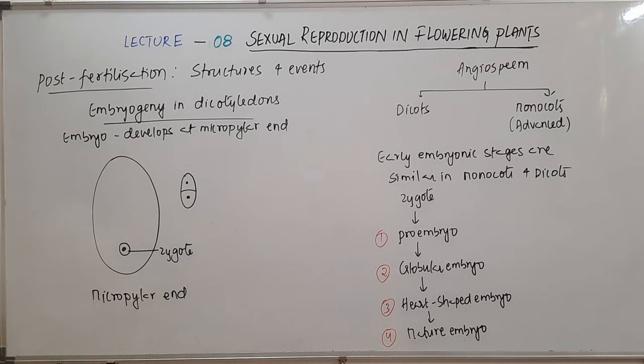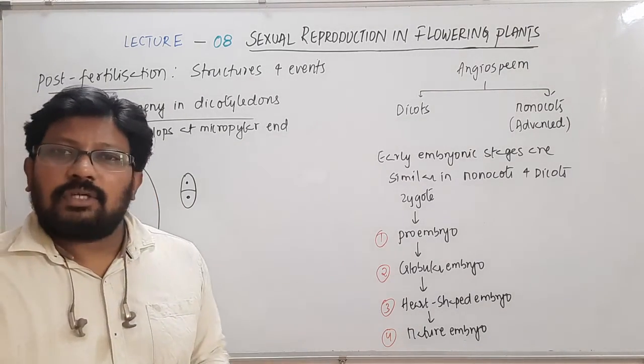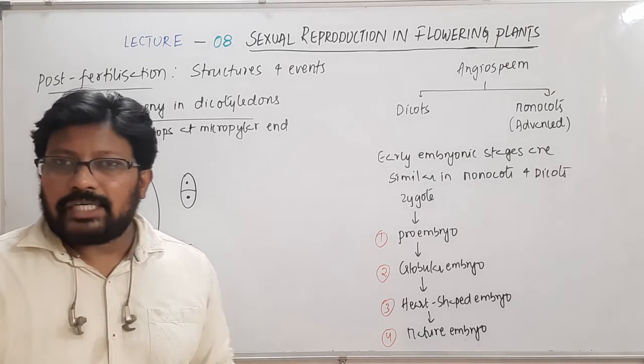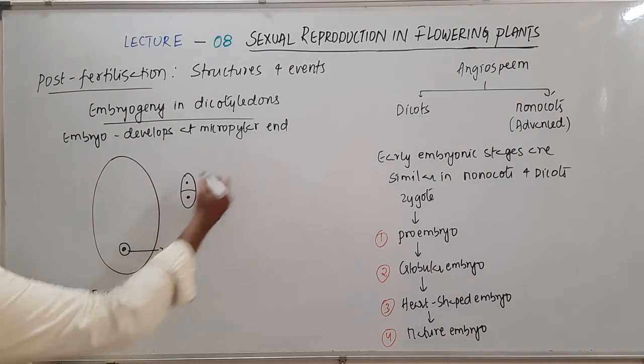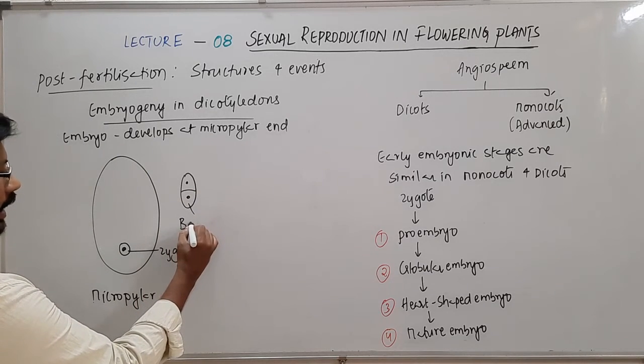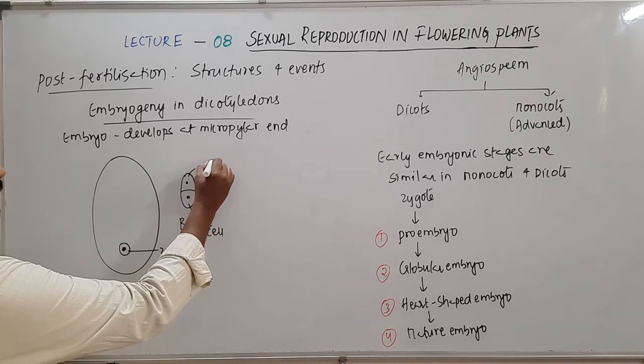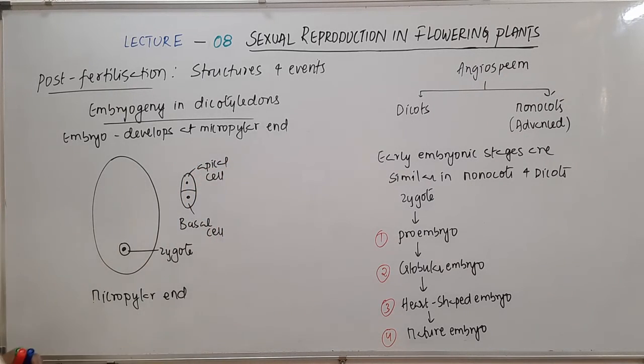All these divisions will be mitotic divisions. From zygote to the mature embryo, all those will include only mitotic divisions. So here it results in the formation of a basal cell, and there will be an apical cell.